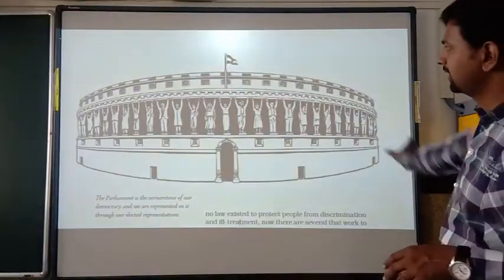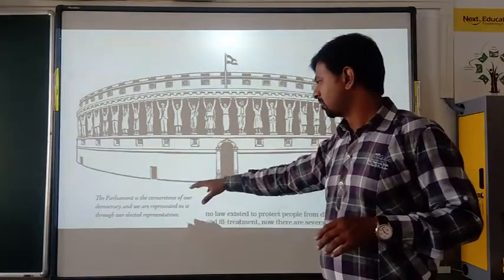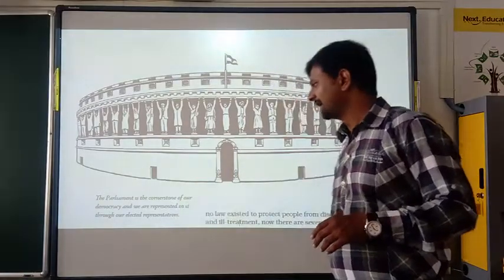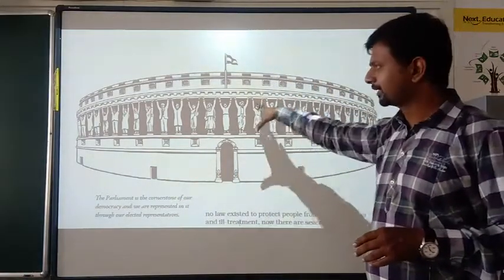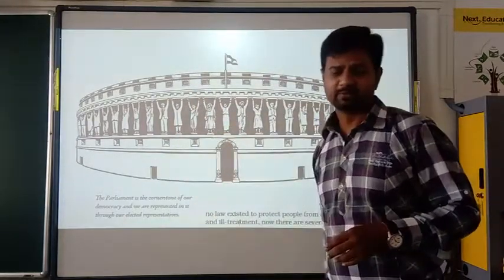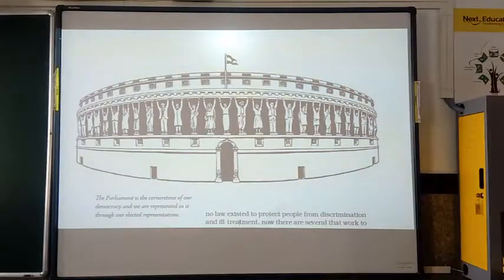Now this is a picture of the Parliament House. See, the Parliament is a cornerstone of our democracy, and we are represented in it through our elected representatives. We vote for them and we elect them for the constitution. So in the next class, we will discuss more about this. This picture shows that these people are representatives and they are representing us because we voted for them. Okay, thank you.